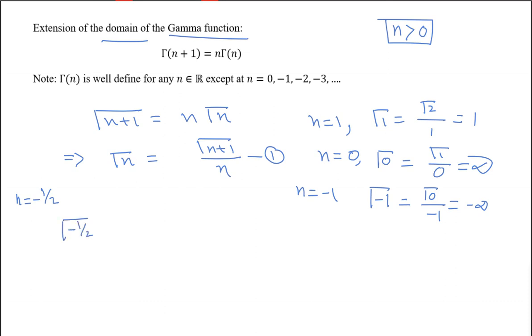Gamma minus 1 by 2 is gamma of minus half plus 1, divided by minus half. That is gamma half divided by minus half, that means minus 2 root pi. So we are getting some finite value.